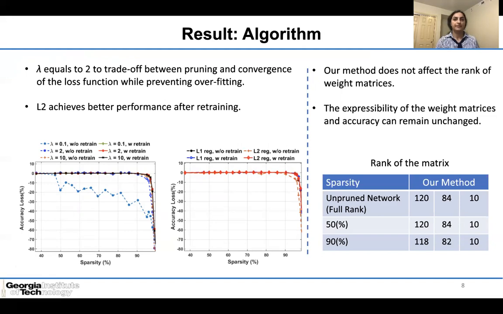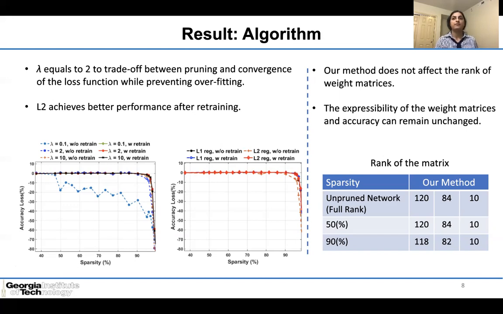In another experiment, we used both L1 and L2 regularization as the regularization criteria. L1 has better performance before retraining, while L2 achieves better performance after retraining. And then we chose L2 for our pruning method.